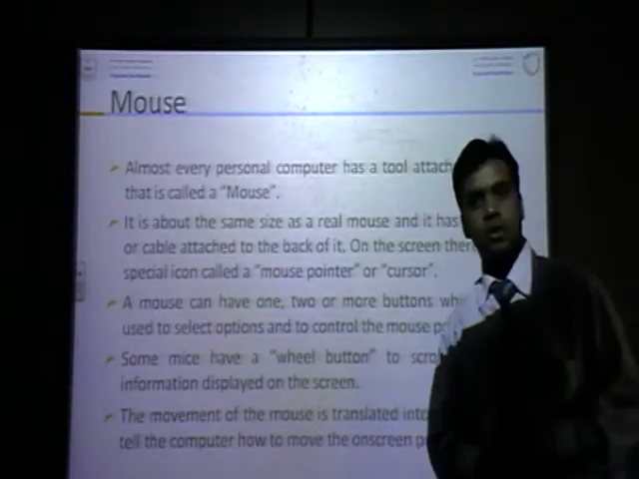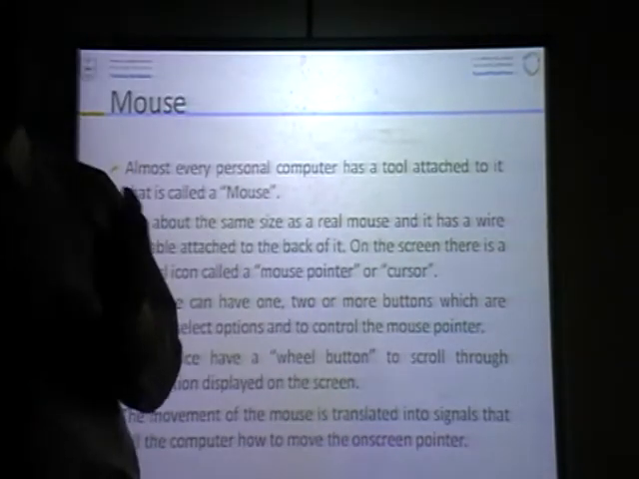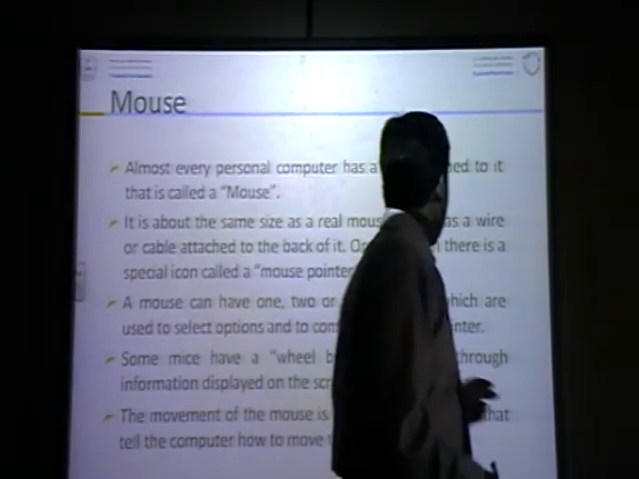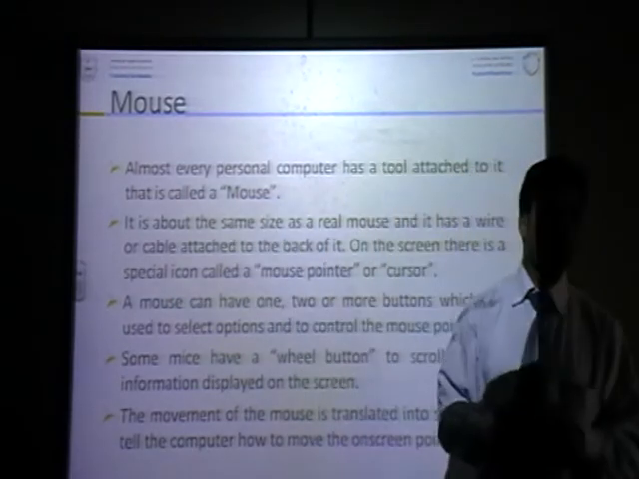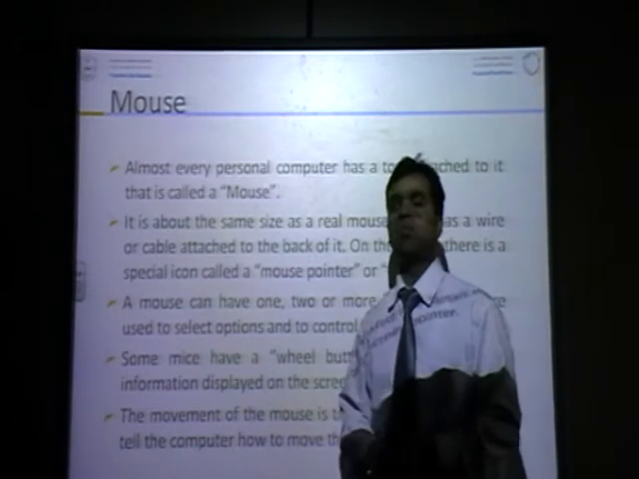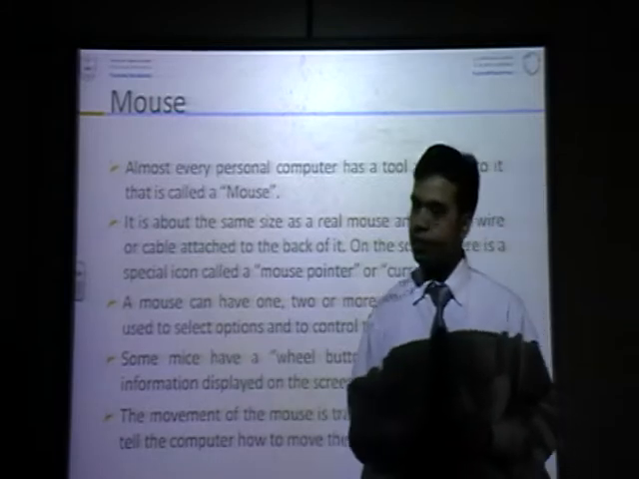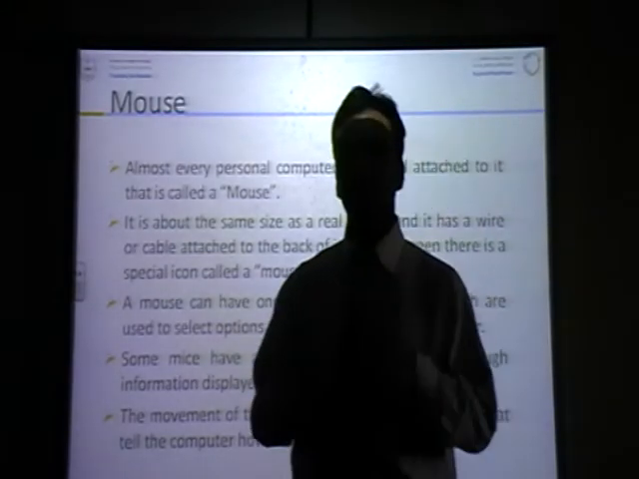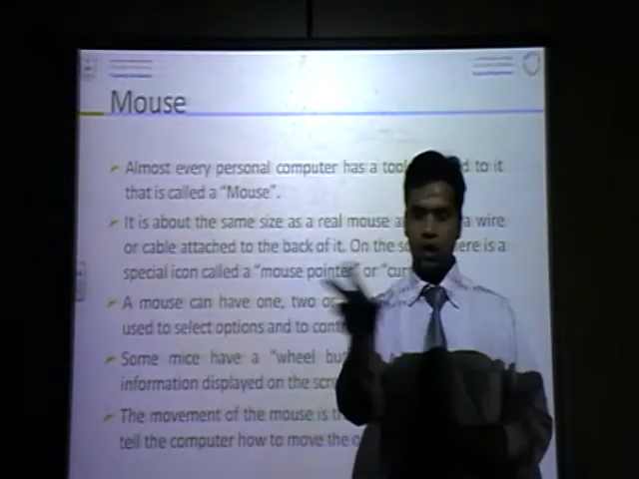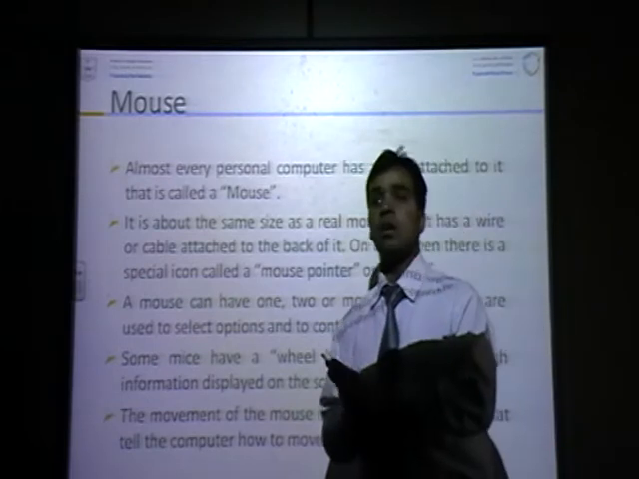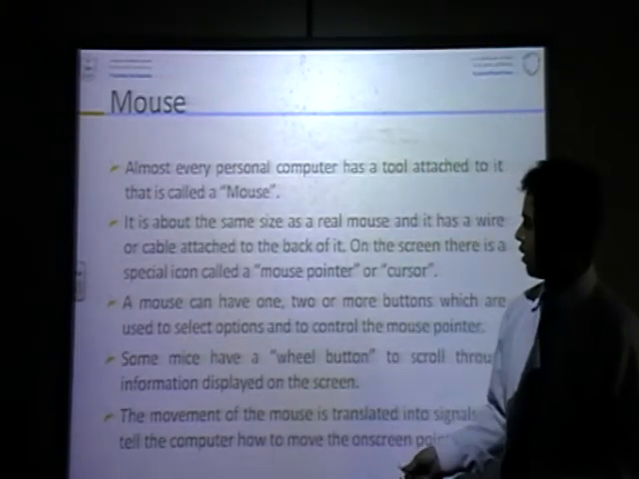Next one is the mouse. It is the most important part of your GUI. The mouse is used to move the arrow on the screen. In the Windows operating system, as well as Linux and Macintosh, most of the work we do is by using the mouse. Just click and do. The mouse makes our work very easy.